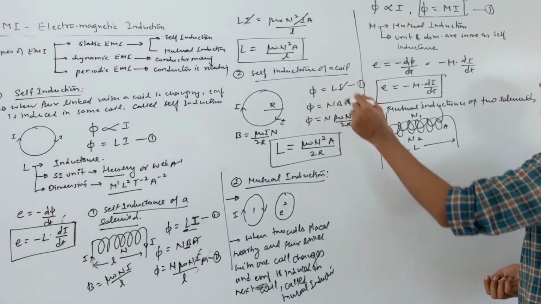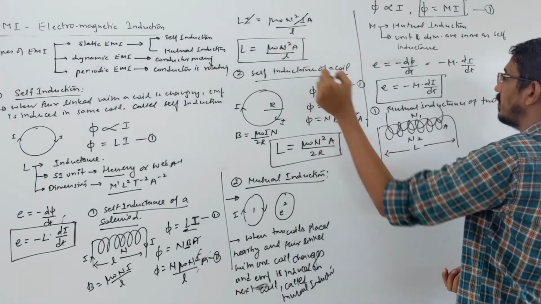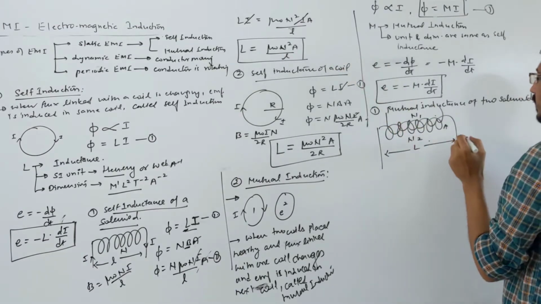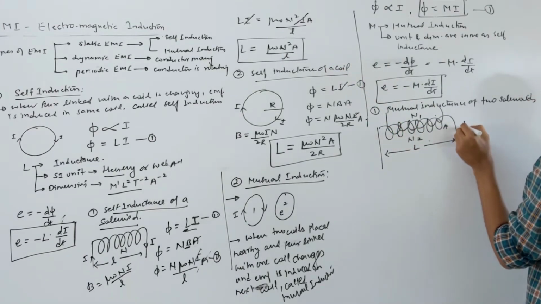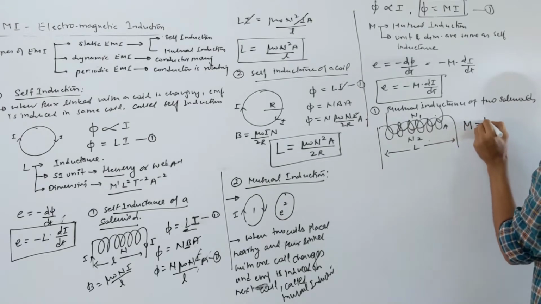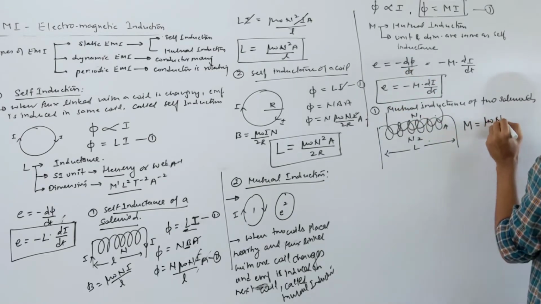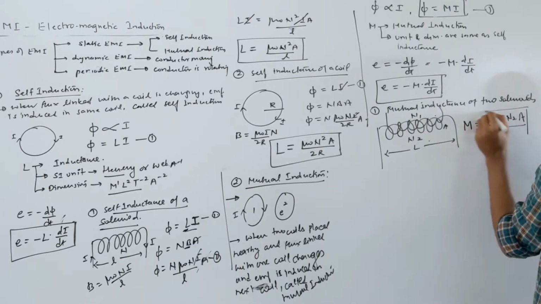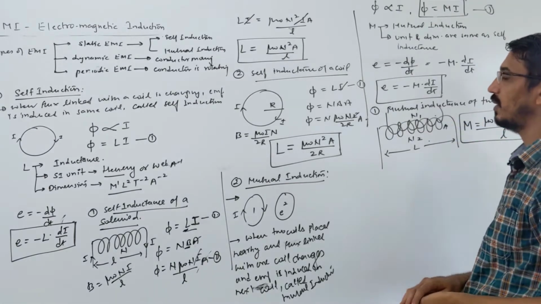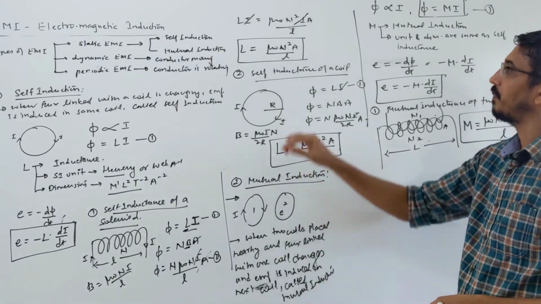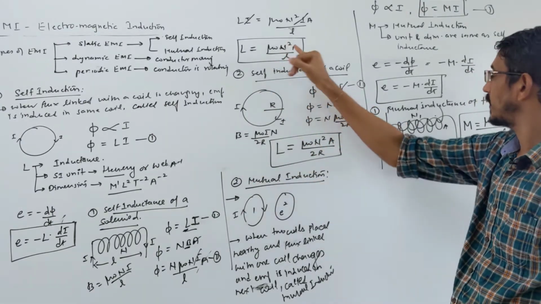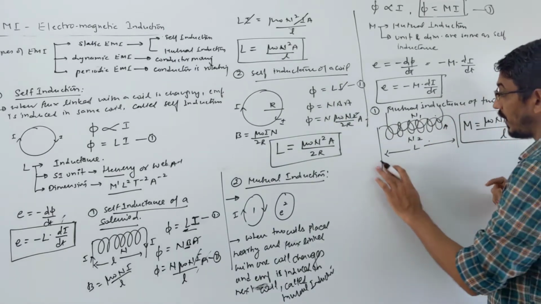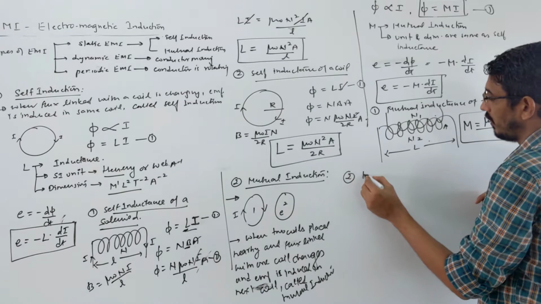So what will change? Look at this formula here: n squared comes here, for the one solenoid, and for the second solenoid, the numbers of turns are n1 and n2. So instead of that, the answer I am writing directly is M equals μ0, and instead of n squared, just write n1 into n2 into area by length. That's all. This is the mutual inductance of two solenoids. For a single solenoid it is n squared, here it becomes n1 n2, the numbers of turns of both.